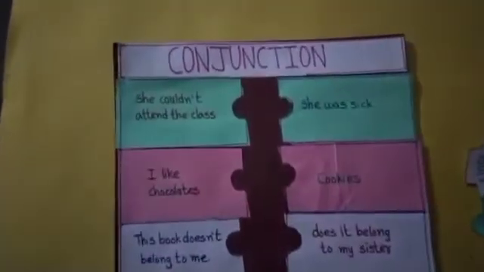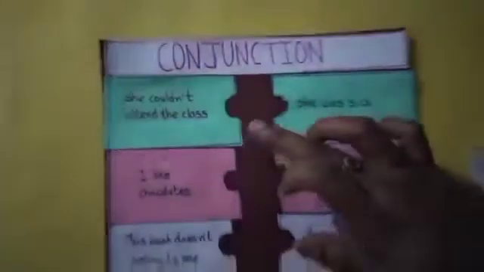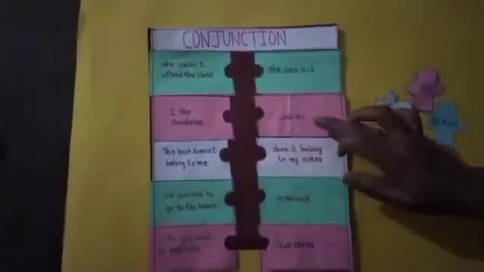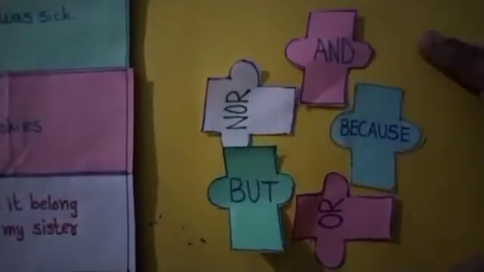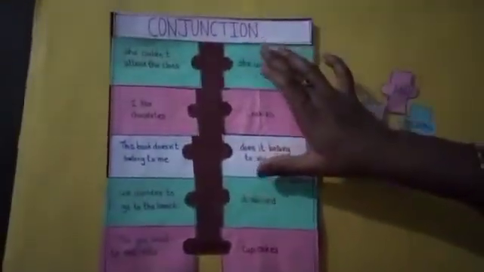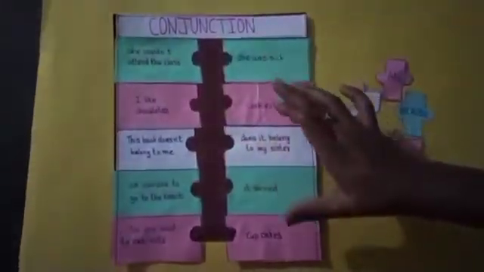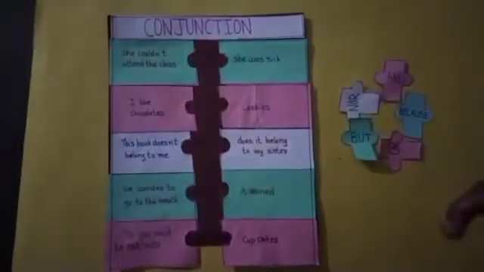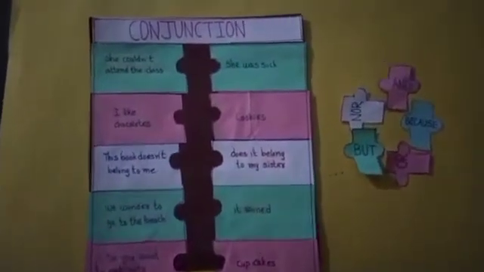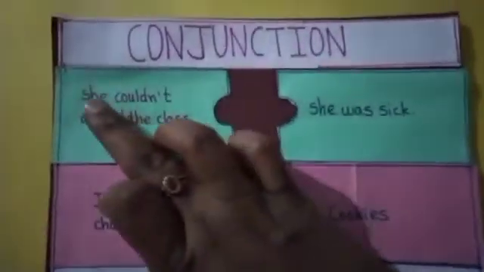Conjunction activity. See here, I wrote some sentences, some words, and here I arranged different conjunctions. What is your work? Now, we should observe these sentences and think in which place which conjunction will come. Okay, are you ready? Let us read.